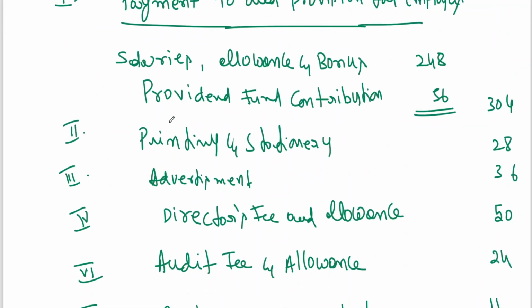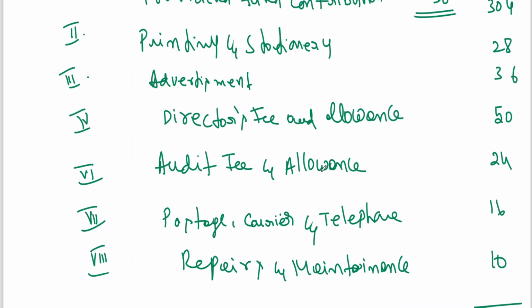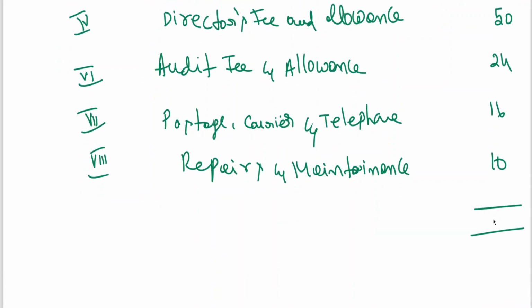We can go for the total of it. 304 plus 28 plus 36 plus 50 plus 24 plus 16 plus 10. It is coming to 468.